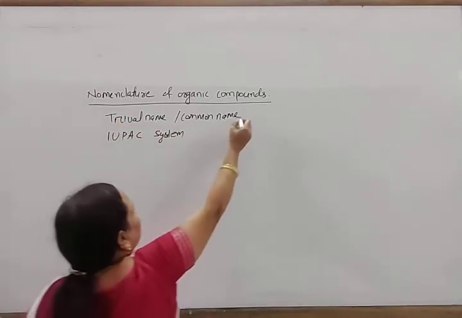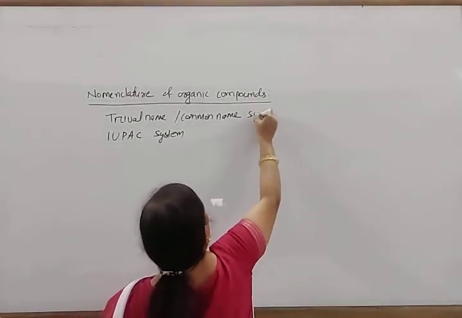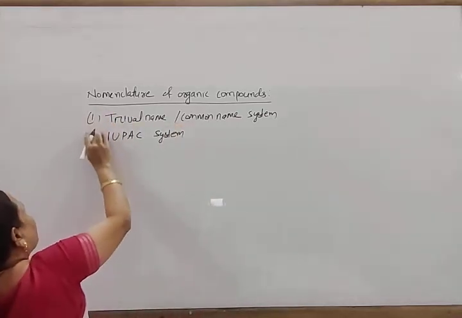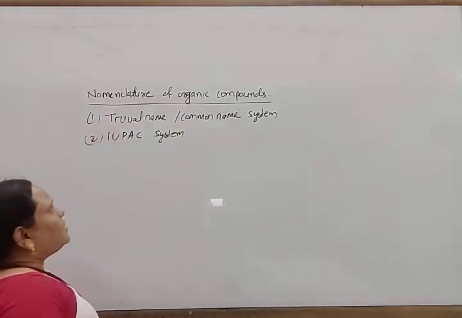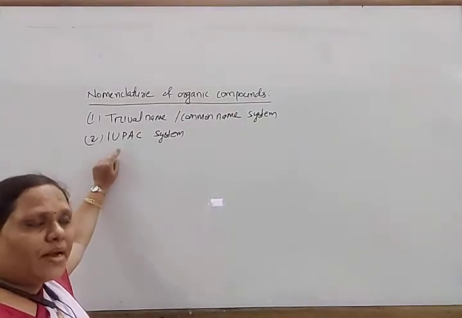IUPAC stands for International Union of Pure and Applied Chemistry.